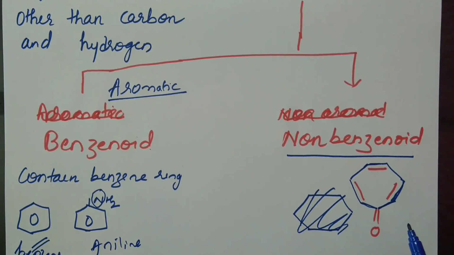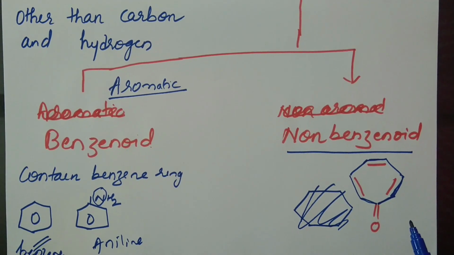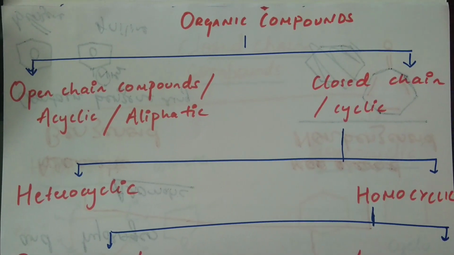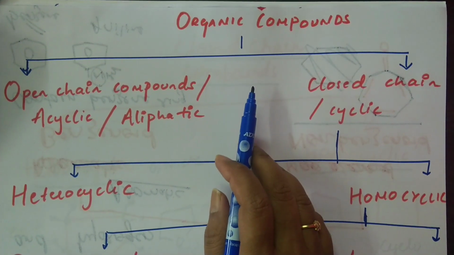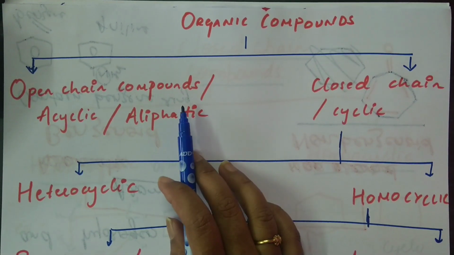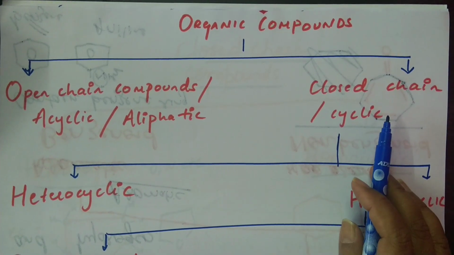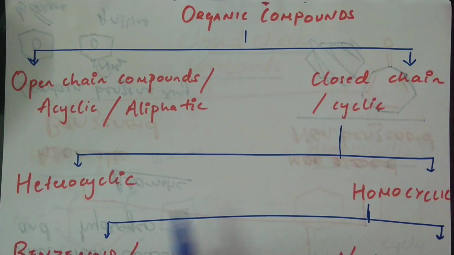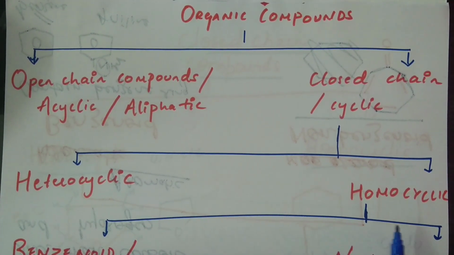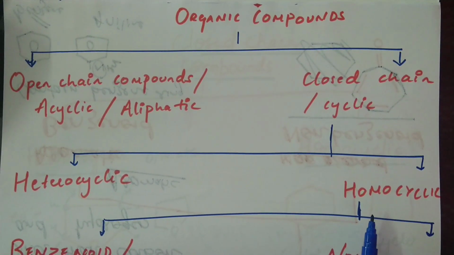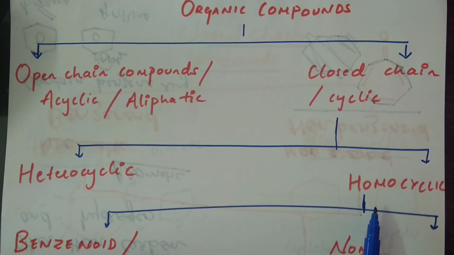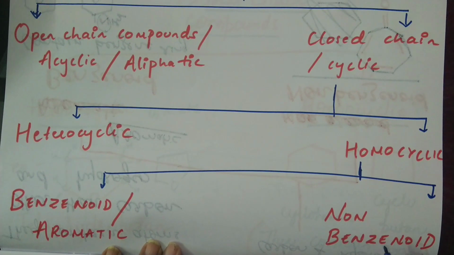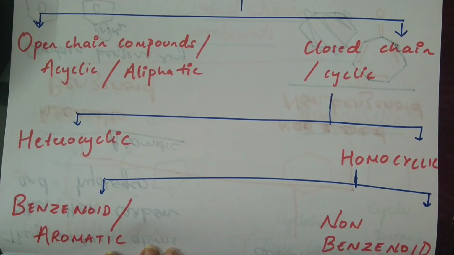In the next class, we shall start with nomenclature of organic compounds. We will just have a recap before I leave. Organic compounds are classified into two types, open chain compounds and closed chain compounds. Closed chain compounds can be further classified into heterocyclic compounds and homocyclic compounds. Homocyclic compounds are further classified into two types, benzenoid and non-benzenoid. Okay, thank you.